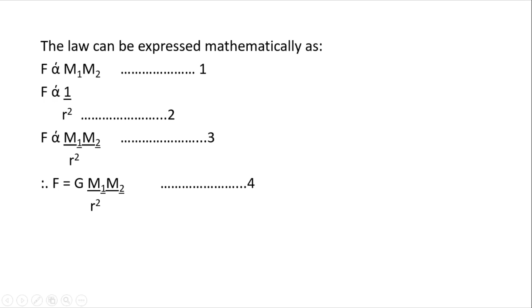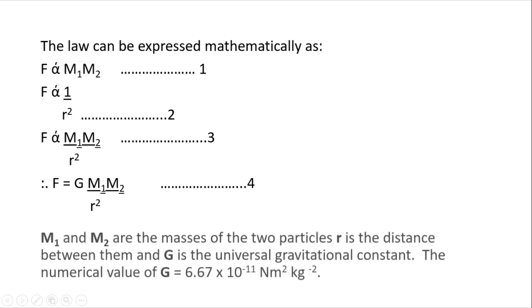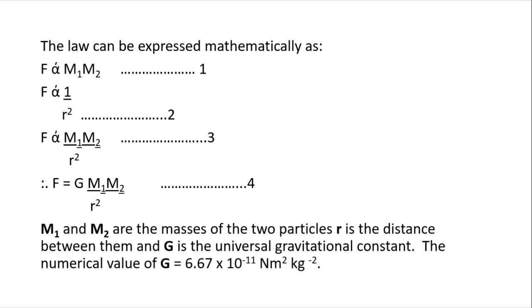And then in our 10th grade mathematics, we learned that if we want to remove a sign of proportionality, what do we do? We introduce an equal sign and a constant. So in this case, our constant is called G, which is the universal gravitation constant. I hope you get that. Now, we should note that M1 and M2 are the masses of the two particles. Then this r is their distance, and then G is the universal gravitational constant as given by Newton.